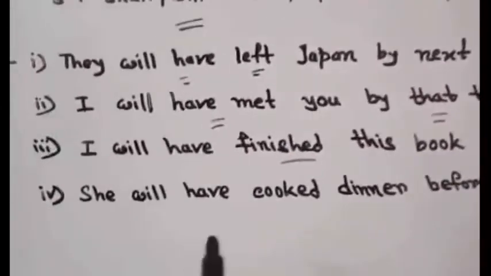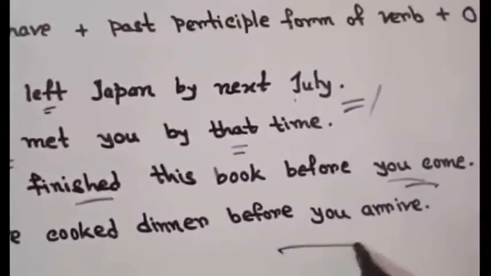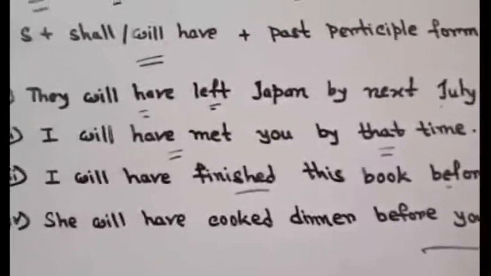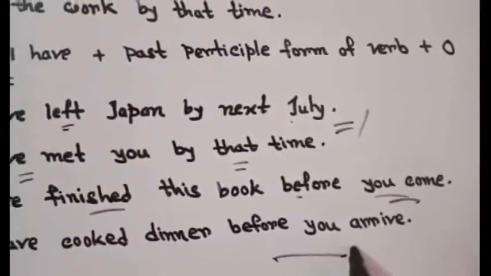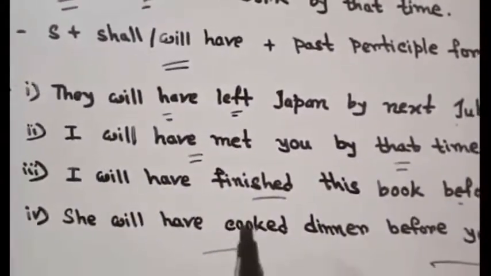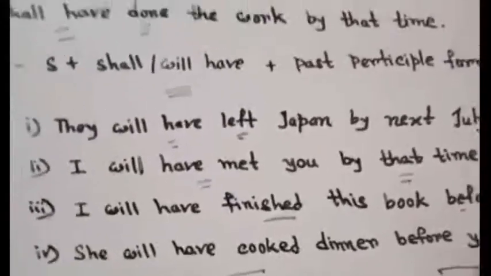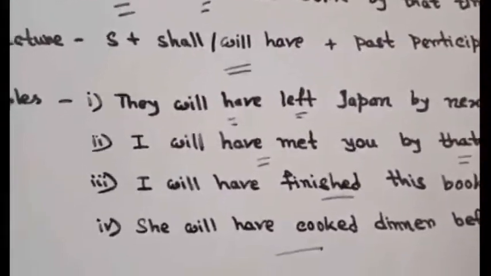Now see the last one, she will have cooked dinner before you arrive. This is similar to the above, right? Because here also two actions are here, and before you arrive, before this action, she will have already cooked dinner. So this is also a future perfect tense. Clear?